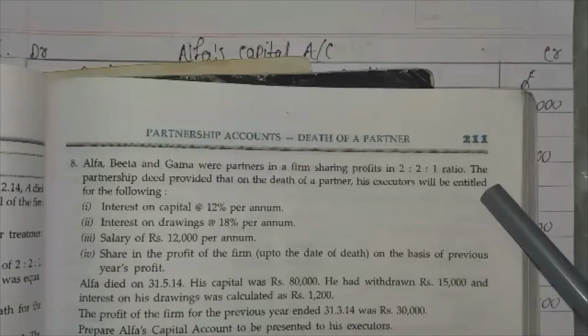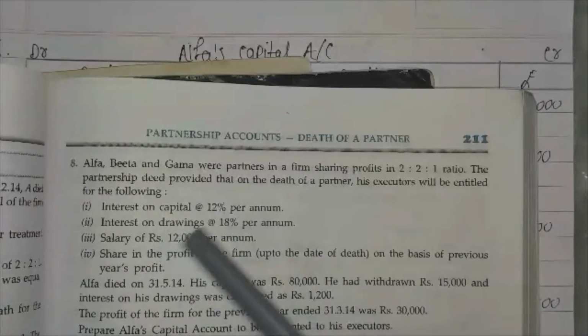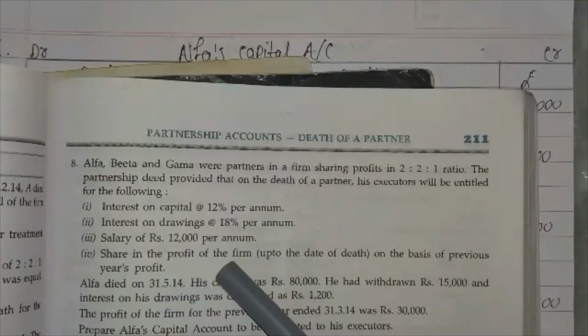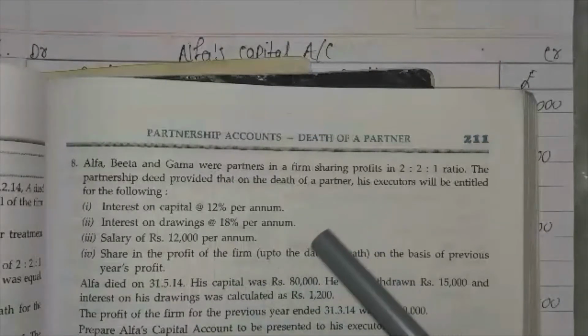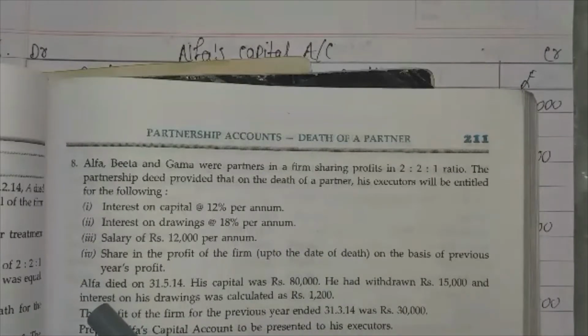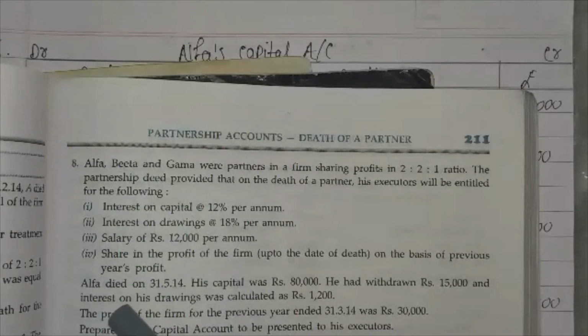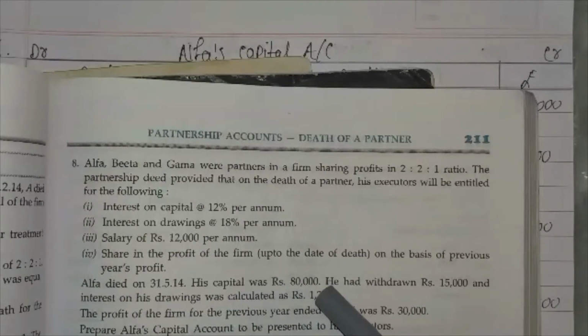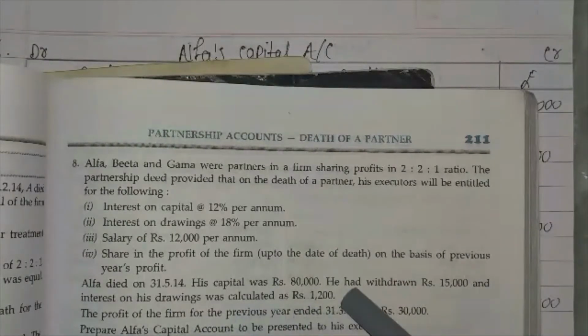heirs, will be entitled to the following: interest on capital, interest on drawings, salary, share in the profit. These are all credited, and the interest on drawings is debited. Alpha, that is the first partner, died on 31/5/14. His capital was 80,000, he withdrew 15,000, and interest on drawings was calculated at 1,200.